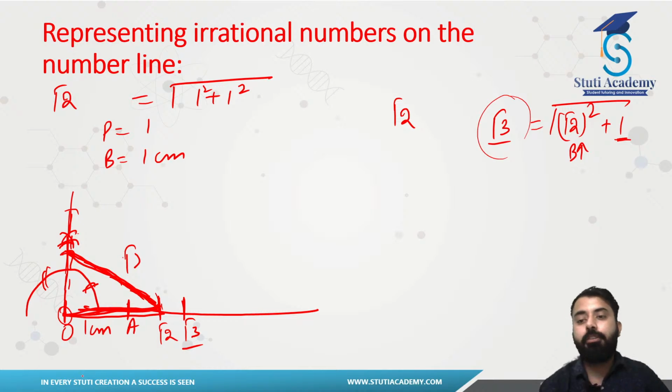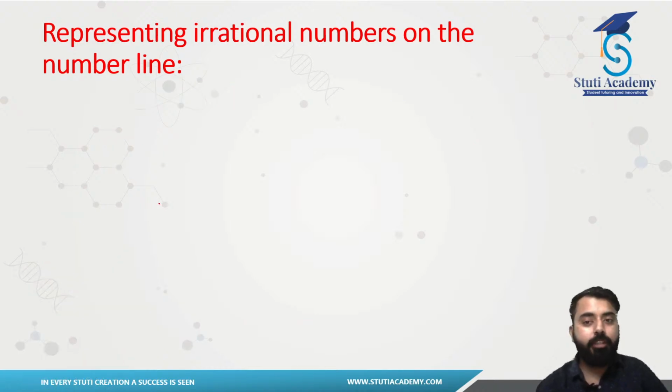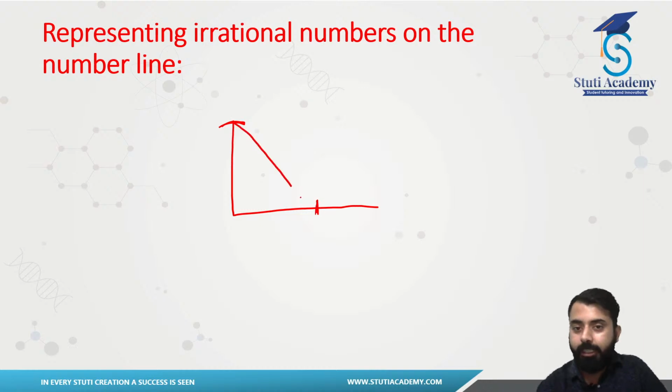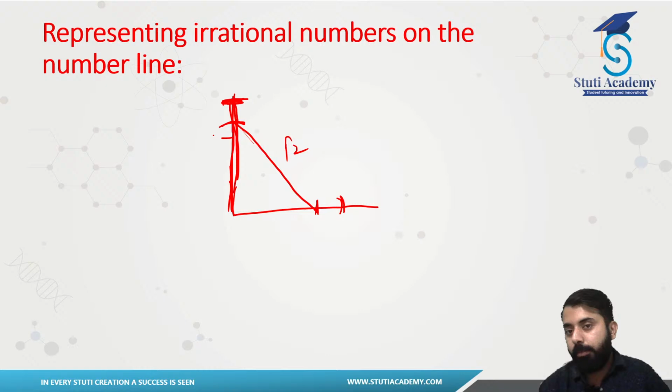You can do it like this. See, if I erase this and if I just do it like this. Now you guys remember, this was, let's say, my 1 centimeter perpendicular, and this was my 1 centimeter base. This was my height, with hypotenuse, which was root 2. So if I just assume this as my arc, that will be root 2 point here and that will be root 2 point here, right? So if I assume this as my perpendicular, that is root 2 here. I will be drawing a right angle here like this. That will be the right angle.